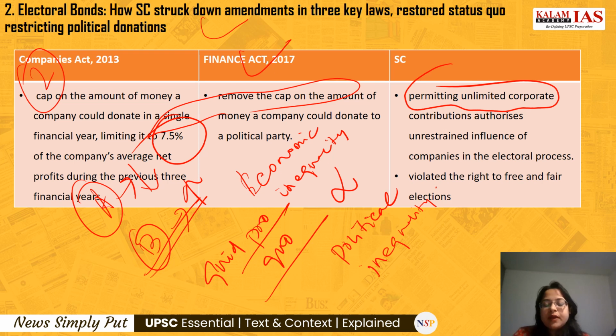They are in a disadvantageous position because they don't have the capacity to carry on longer campaigns. They don't have the capacity to influence the voters. So understanding how the economic inequality is leading to political inequality and thus it is violating the right to free and fair elections.